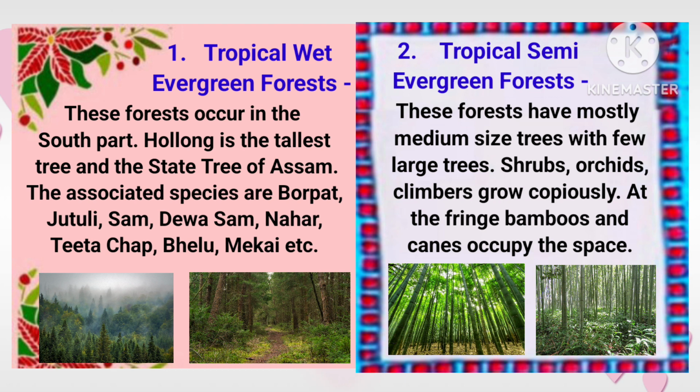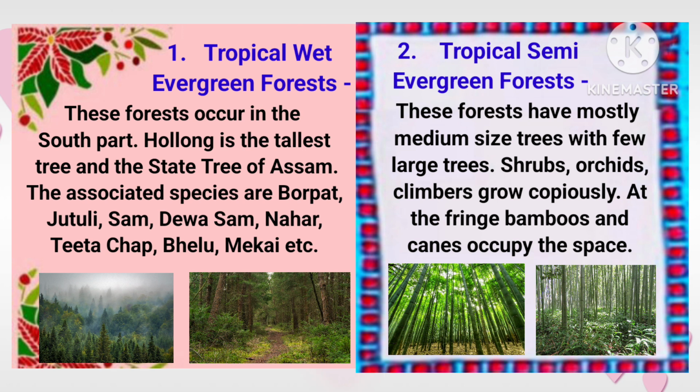First is tropical wet evergreen forests. These forests occur in the south part. Holong is the tallest tree and the state tree of Assam. The associated species are Borpat, Jutuli, Sam, Devasam, Nahar, Titachap, Pelu, Mekai, etc. And here are some pictures.